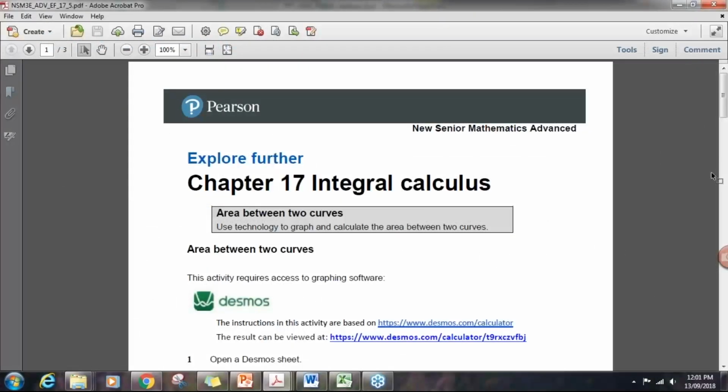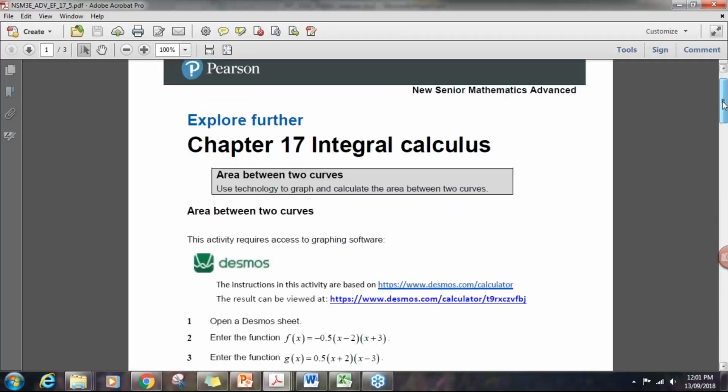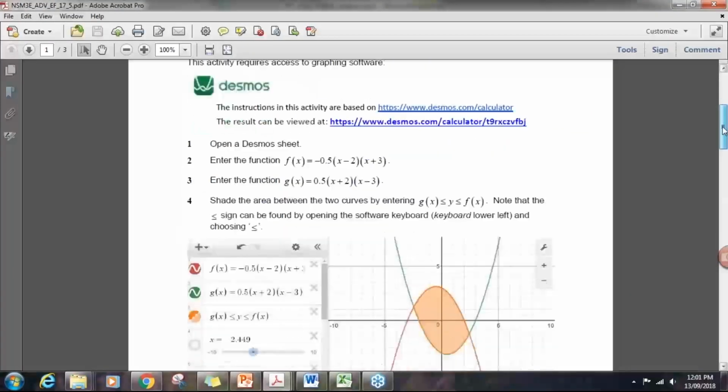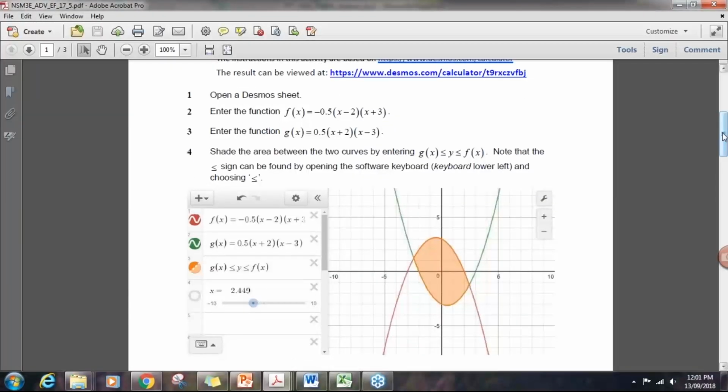An example of an Explore Further activity is this one from Chapter 17 on integral calculus. So in this instance, we're looking at the area between two curves, and students are asked to use technology to graph and calculate the area between two curves. So the task begins with a set of instructions for looking at this in an online graph, including the area that students are asked to calculate.